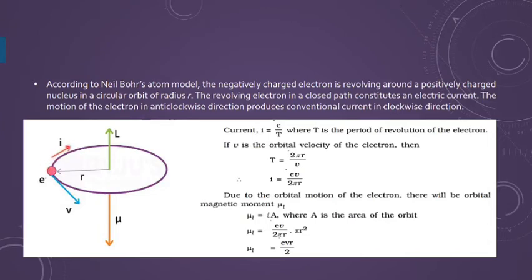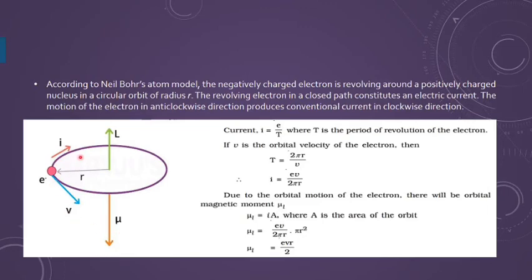So this is the direction of the current, you can see. And by knowing the direction of the current, you can find the south and north pole, and the dipole moment is always from south to north. So by that you can calculate the direction of the magnetic dipole moment, which is here represented as mu L, we are writing it for orbital magnetic moment. That you should be aware of. Whatever symbol you are using, you should always mention it.